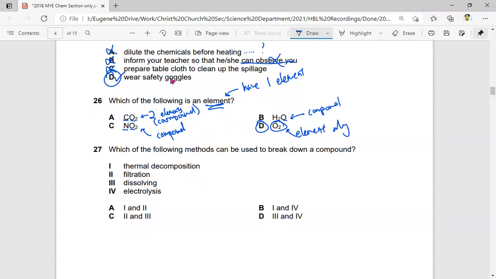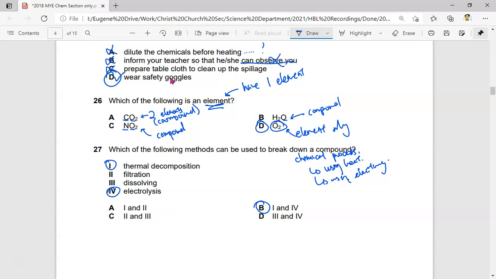Next, question 27. Which of the following methods can be used to break down a compound? So to break down a compound, we need to use a chemical method, a chemical process. In your textbook, if you read through it carefully, you realize that there are two ways they can break down a compound. One is using heat, the other one is using electricity. Using heat is thermal decomposition. Using electricity is electrolysis. So to break down a compound, you can only use a chemical process, and these are the two chemical processes I've learned: thermal decomposition and electrolysis.